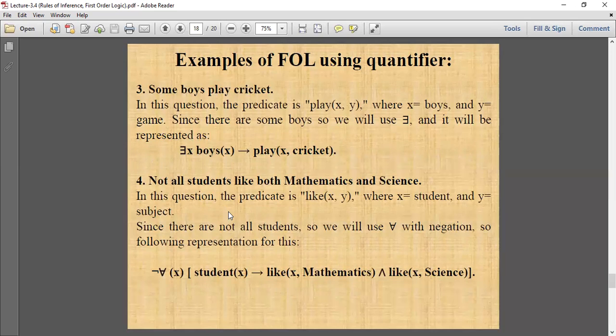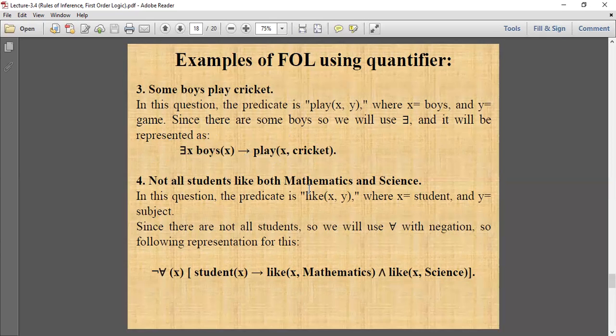Other example, some boys play cricket. So इसमें प्रेडिकेट क्या होगा? Play x comma y, where x is boy and y is game. अब इसमें क्या है कि some boys, तो some boy का मीनिंग होता है कि हम इसमें existential quantifier will use. So ∃x boys x implication play x comma cricket. This is the representation in logical form.